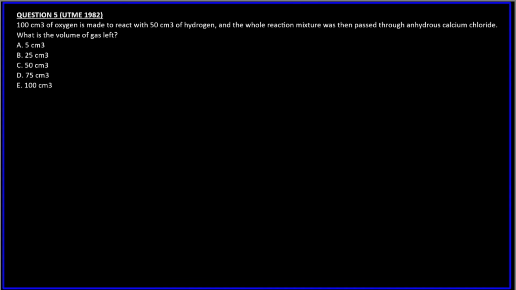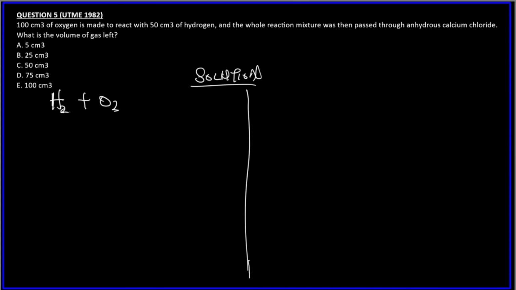Let's move to the next question. I hope I don't take much time here. Let's see if we can quickly solve. 100 cm³ of oxygen is made to react with 50 cm³ of hydrogen. Let's just write the solution. Let's draw. So you know that it's between hydrogen gas and oxygen gas.